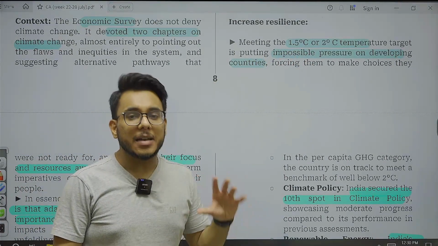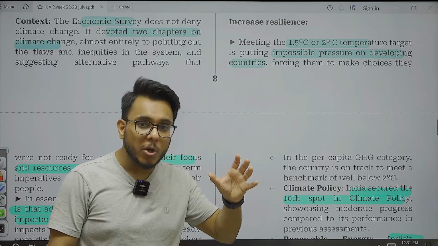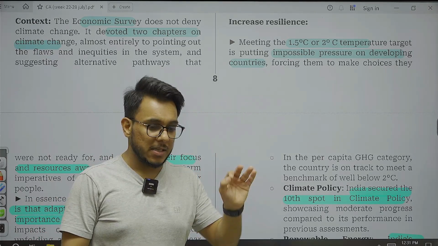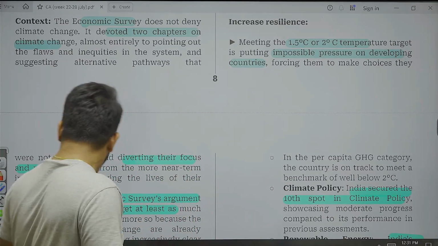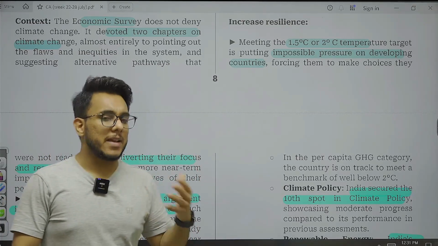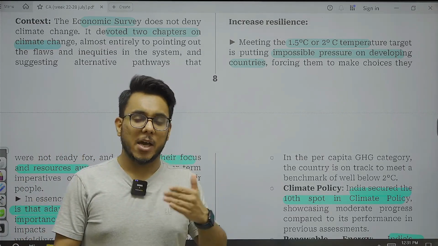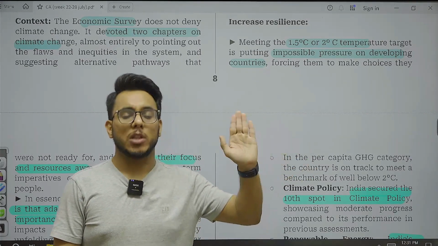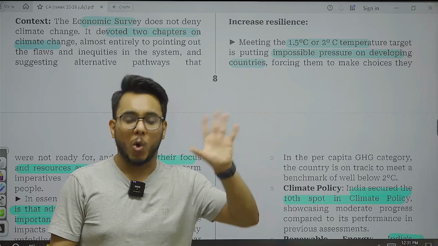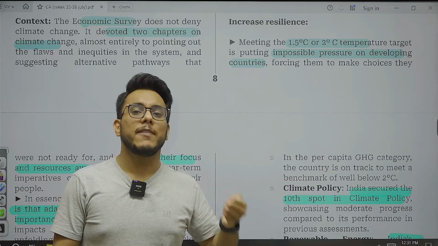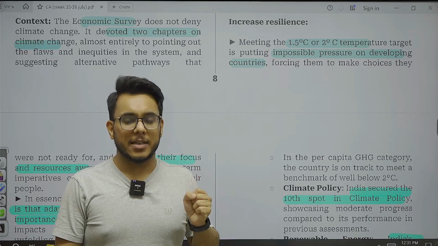And developed countries are not doing much. Because they are not doing much, a lot of burden pressure is coming on the developing countries. Now, what type of pressure is coming? First of all, guys, you see this particular thing, that there is a phase down versus phase out controversy. Developed countries say that the developing countries need to phase out the coal. They have to give up the coal. Coal should not be used. Developing countries say that no, we cannot phase out, we will phase down. This is one controversy that is going on.